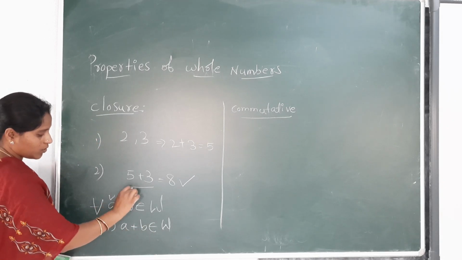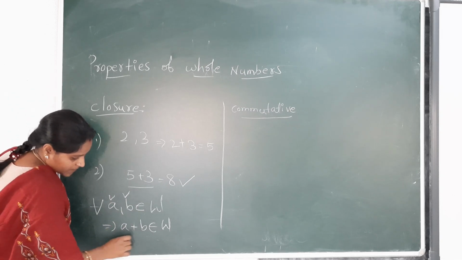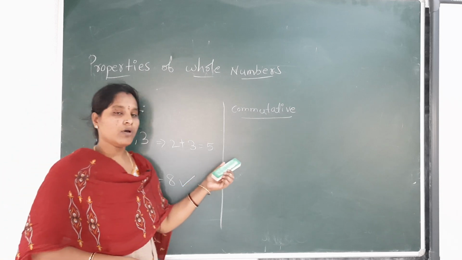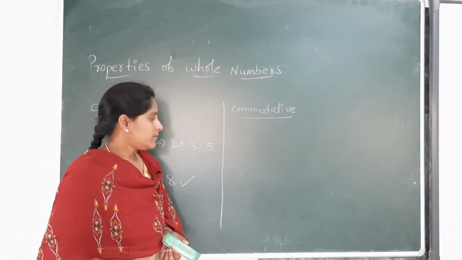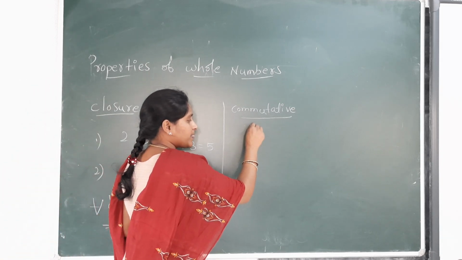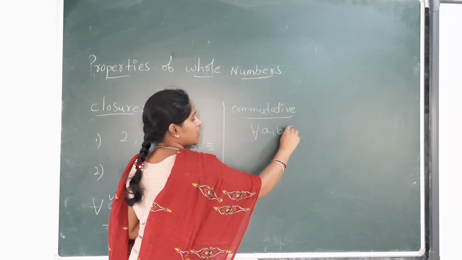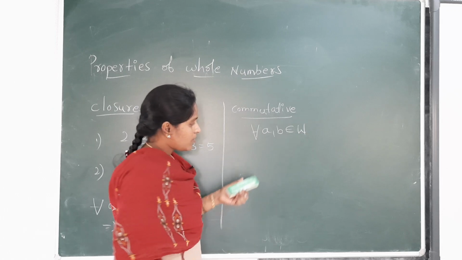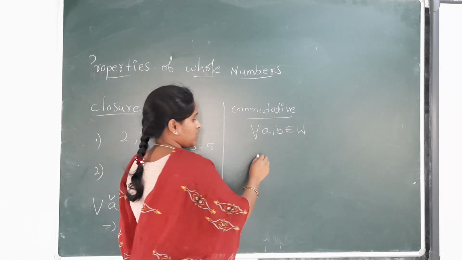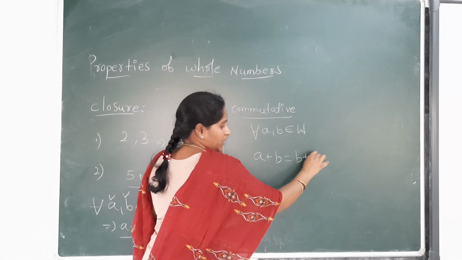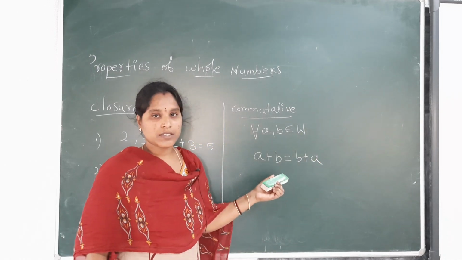For any two whole numbers, the addition of two whole numbers is also a whole number. Next, coming to the commutative property. For any two whole numbers, the sum of whole numbers in any order gives the same result.